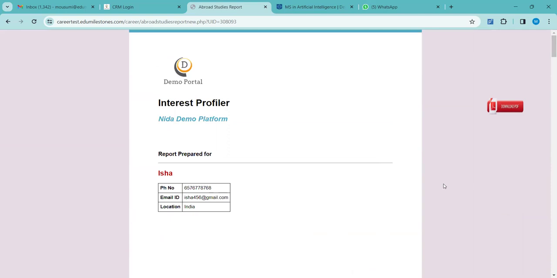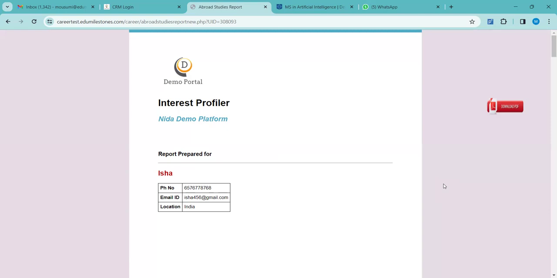Madam, we have to provide the link to the student to fill out the information, is it so? The platform on which we are filling the information, when a student comes to us for admission purposes, then he has to fill it up.